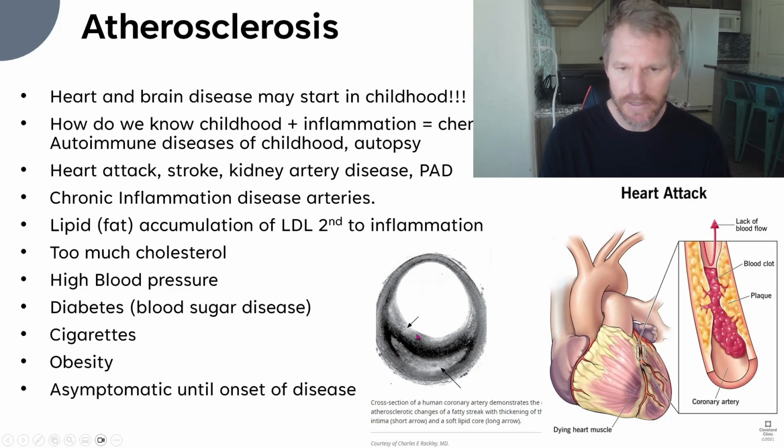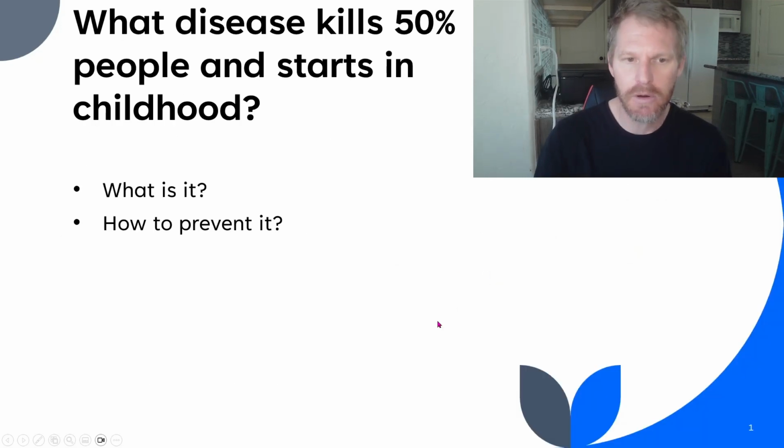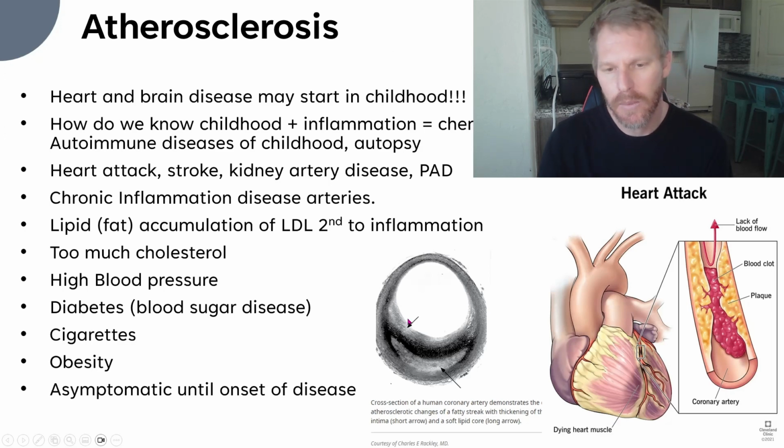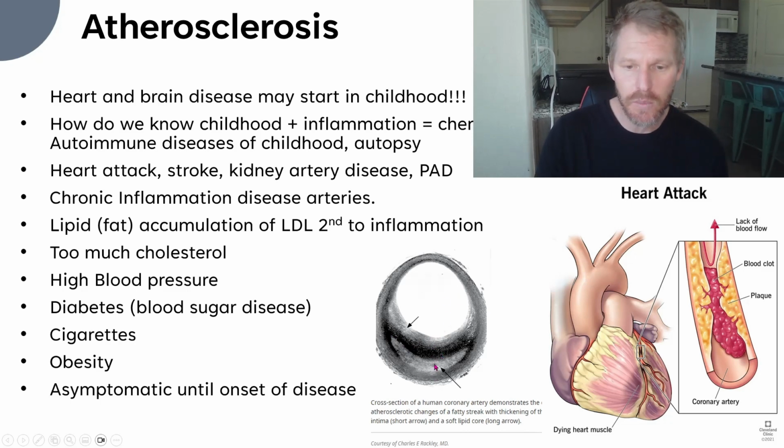So quickly, we'll look at this cutaway of an artery. Oh, sorry about that. Here we go. This is the muscle layer of the artery. This is also the muscle layer of the artery that is formed, and under it here is fat plaque. So we've basically narrowed this artery. Now, this won't kill you. What will kill you is when this fat ruptures and goes into the artery and gets stuck, in this picture over here on the right, killing you essentially because you're having a heart attack or stroke or some other issue.